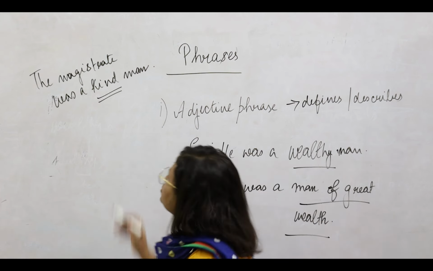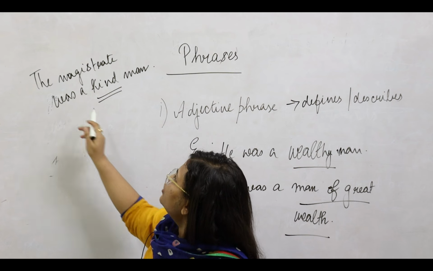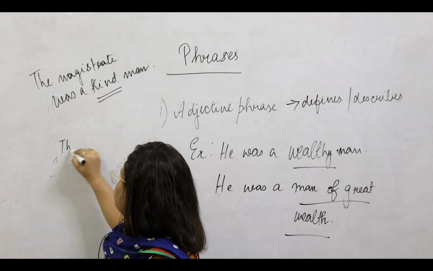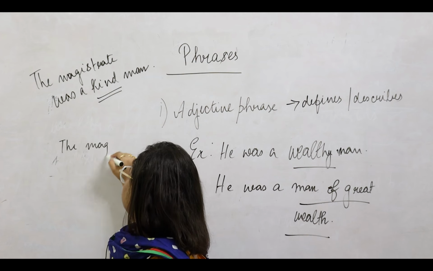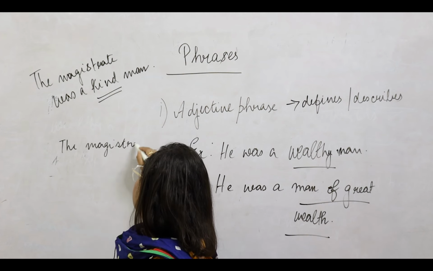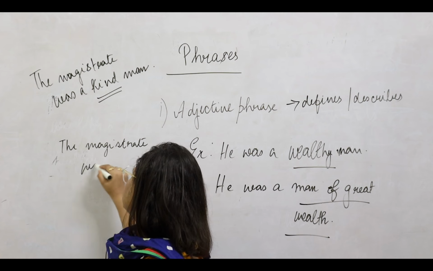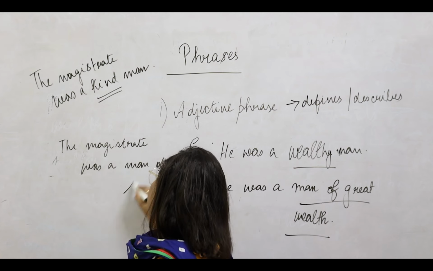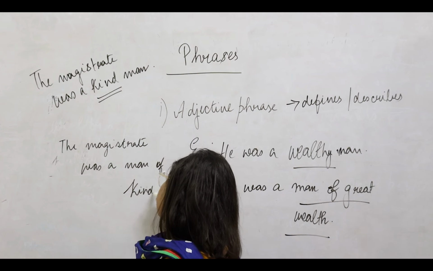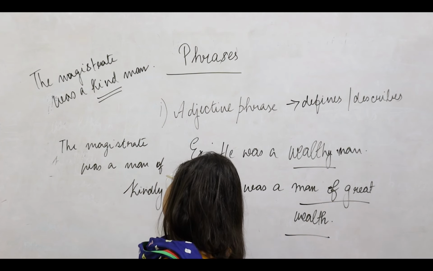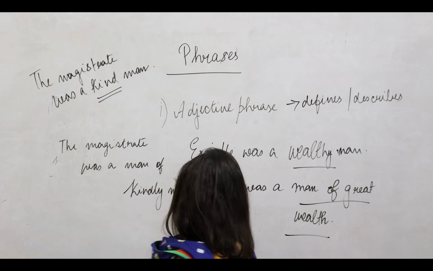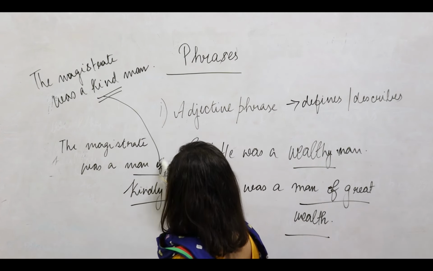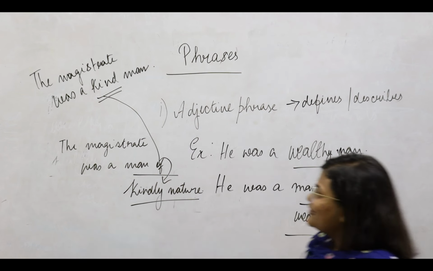Now, if we have to transform this into an adjective phrase, we can say the magistrate was a man of kindly nature. So, man of kindly nature. We have successfully replaced kind with man of kindly nature.